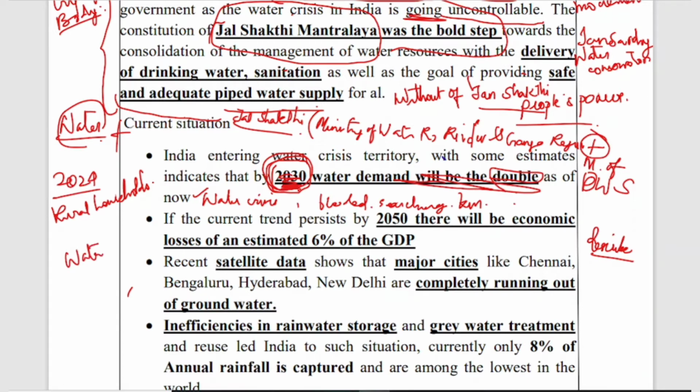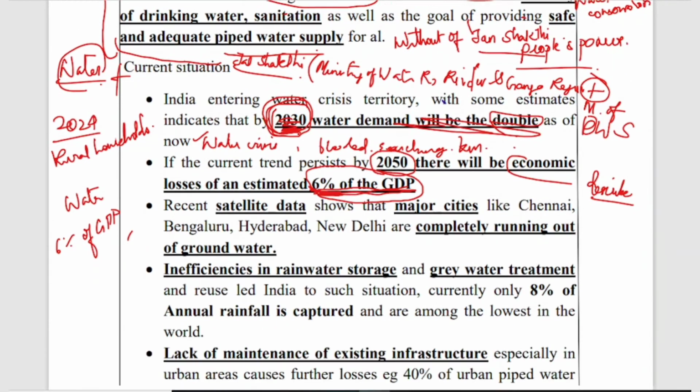And the next point is, if the current trend persists, by 2050 there will be economic losses of an estimated 6% of the GDP. See, not only the water crisis, economic losses will happen, because the government has to provide water to everyone as a basic need. 6% of our GDP will be lost due to this water crisis.